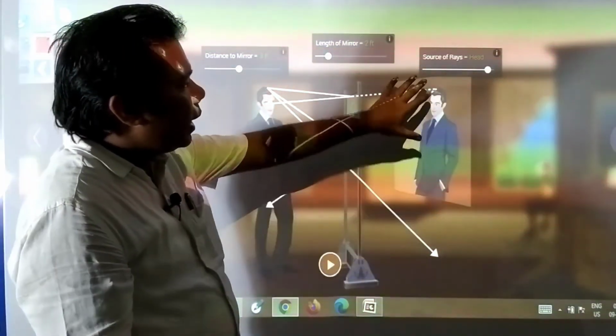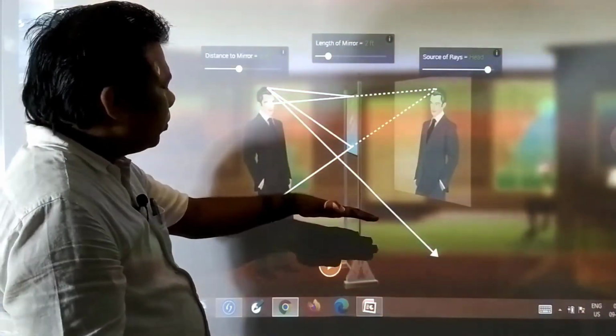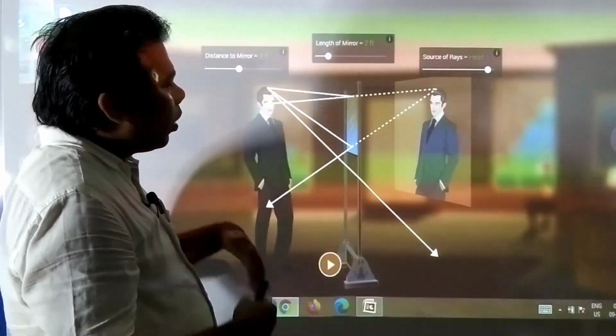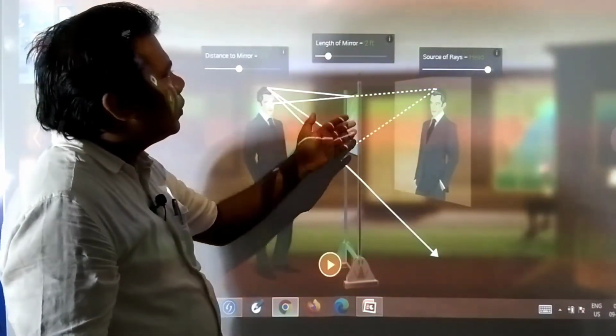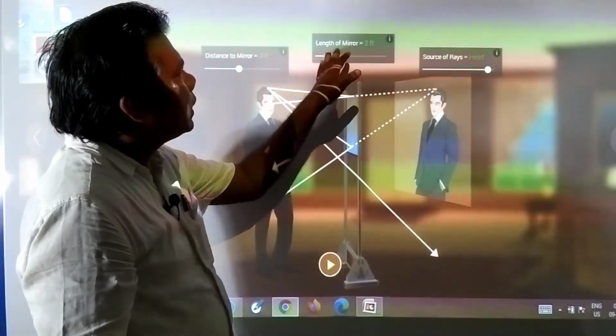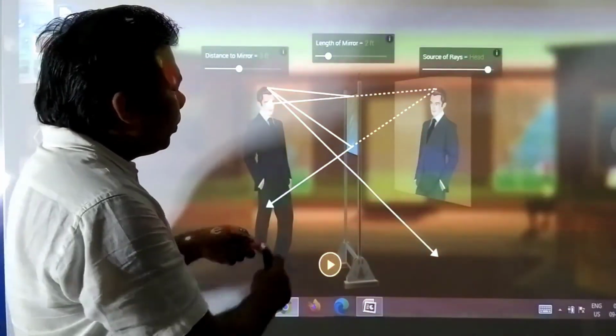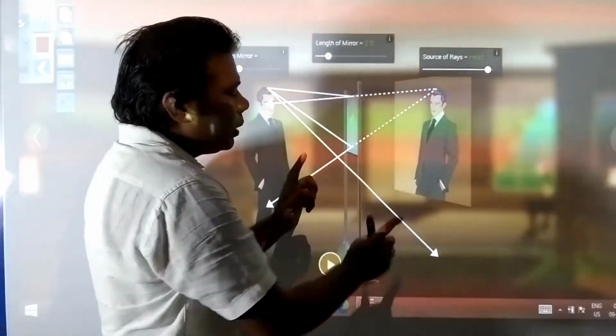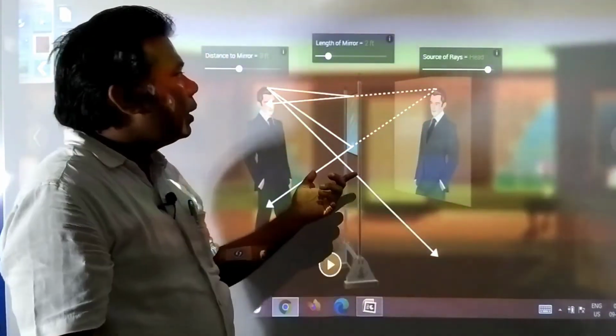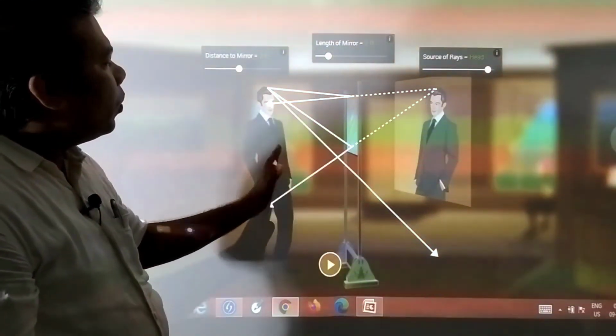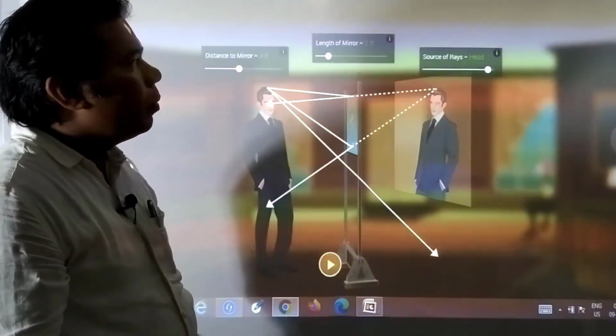So you can see how image has been formed. Means half of the body we are able to see in this way if we are reducing the size of the mirror. But one thing you need to remember, again object distance and image distance will be always same. So in this way you have learned how image is formed in plane mirror.